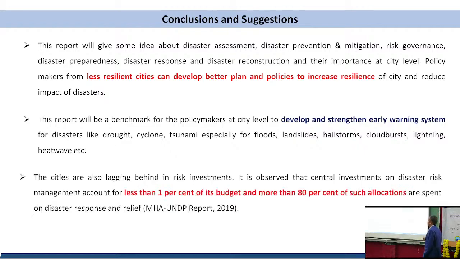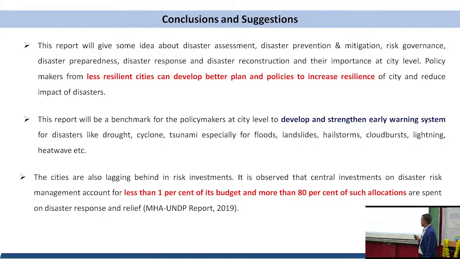What is the situation in the coming years, and the problem we are facing right now in India at the city level is that we are not having higher risk investment, means higher investment in these types of studies; cities are also lagging behind in risk investment.